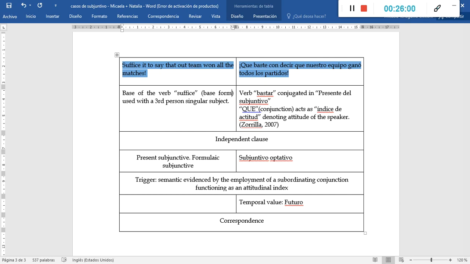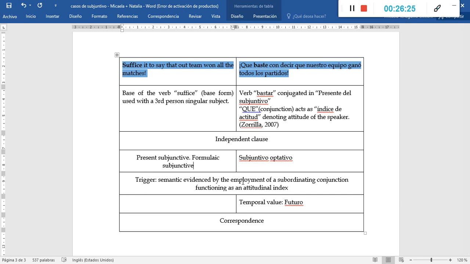In both languages, we see that the verb in the subjunctive mood is part of an independent clause. In the case of English, suffice is going to be an instance of present subjunctive, formulaic subjunctive.